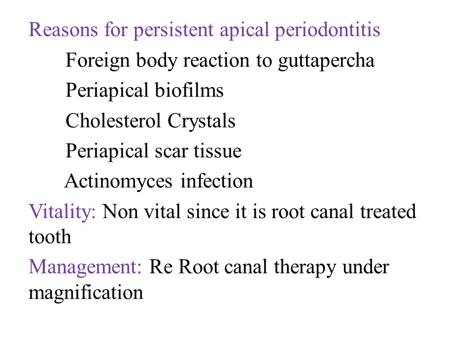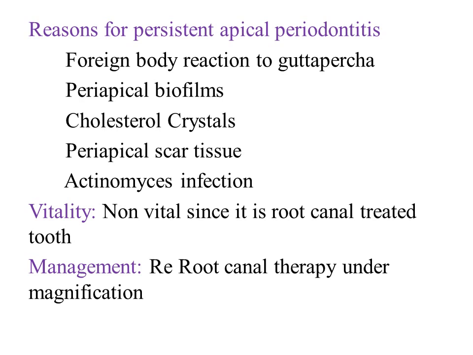What might be the reasons for persistent apical periodontitis? According to Nair et al., the reasons are foreign body reaction to gutta percha, periapical biofilms, cholesterol crystals, periapical scar tissue, or actinomyces infection. These are the common reasons which cause persistent apical periodontitis.